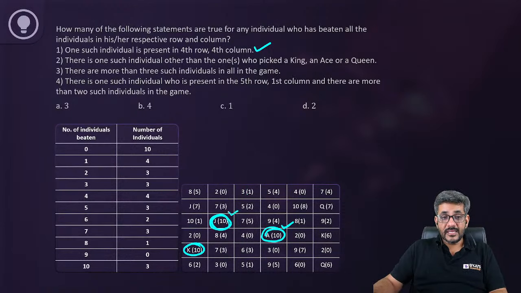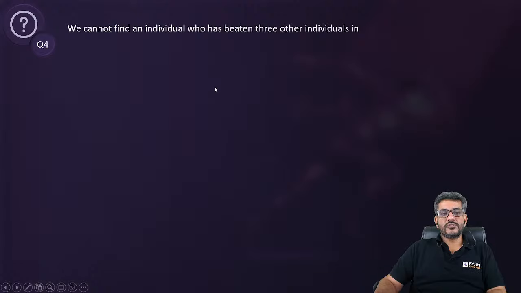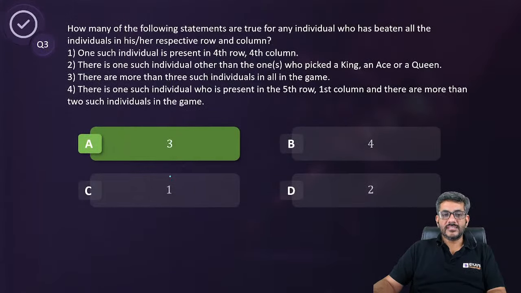Yes, see, there is a jack also, so that statement is also correct. There are more than 3 such individuals in all the game. No, that is wrong. Only 3 are there. There is one such individual who is present in the 5th row, first column, and there are more than 2 such individuals in the game. In the 5th row, first column, here it is, and there are more than 2, that is also correct. So there are 3 statements which are correct. So my answer for this question is 3.